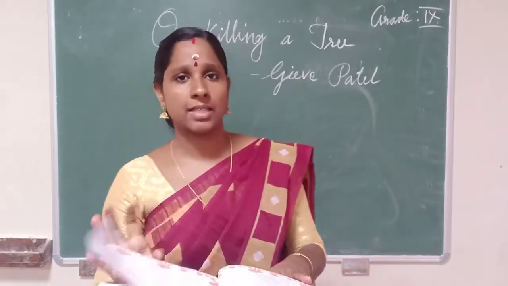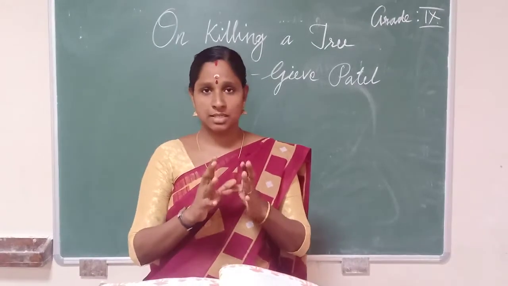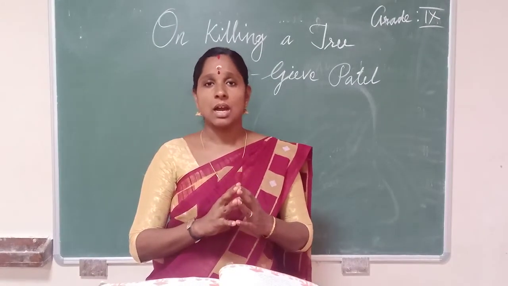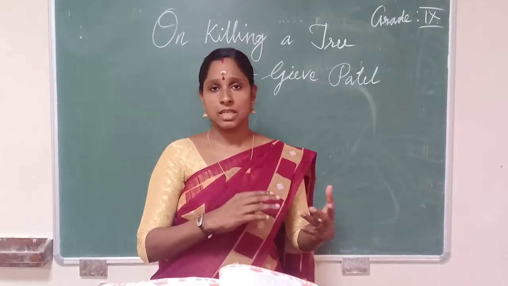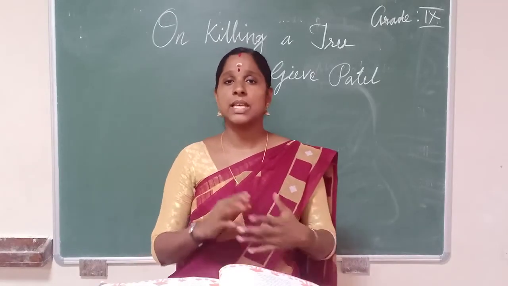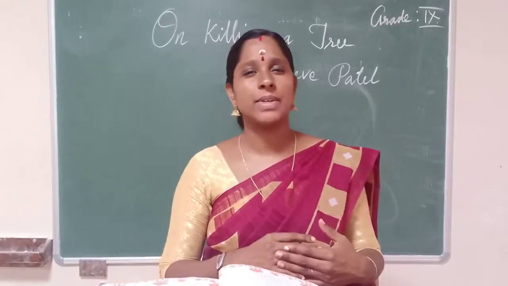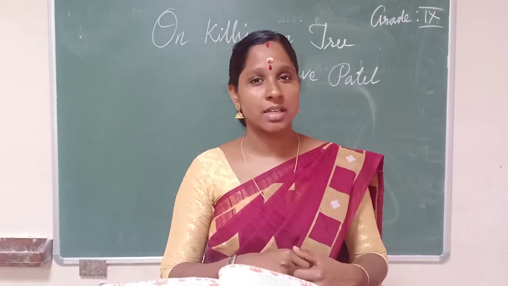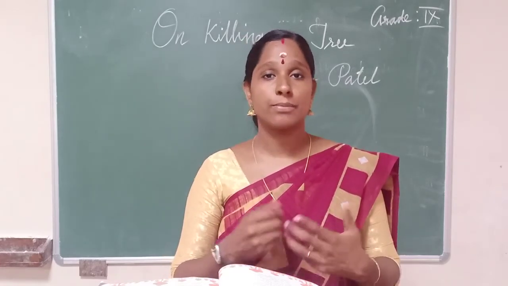In this poem, he talked about how people kill a tree. Killing a tree is equal to killing a human. In those days it was very difficult to cut down a tree. Nowadays it's not like that; we have invented a lot of machines.